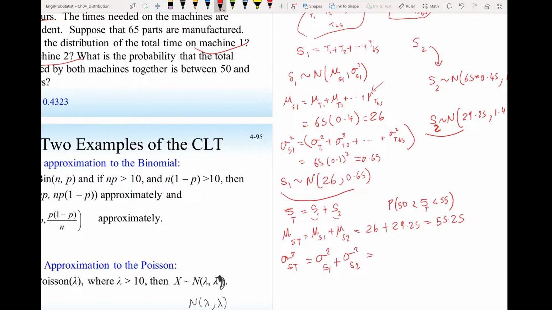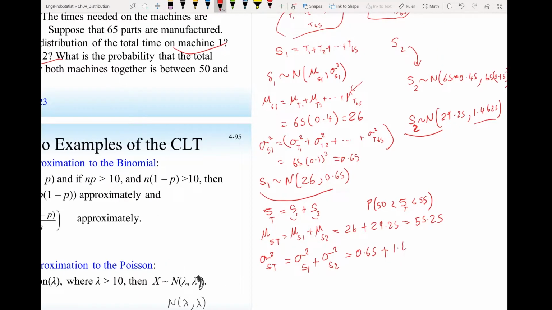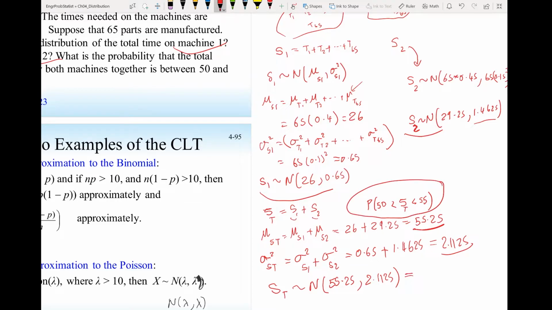The variance of S1 is 0.65, plus 1.4625, and if you add these, you should get 2.1125. So the random variable ST, which is the total time for system 1 and system 2 to produce 65 parts, will be a normal distribution with a mean of 55.25 and a variance of 2.1125.